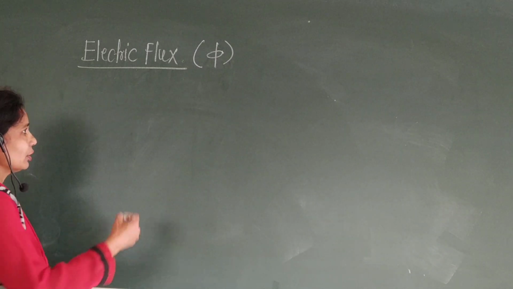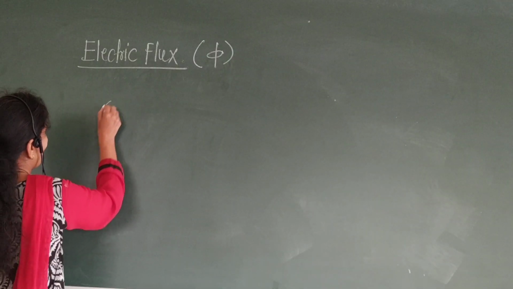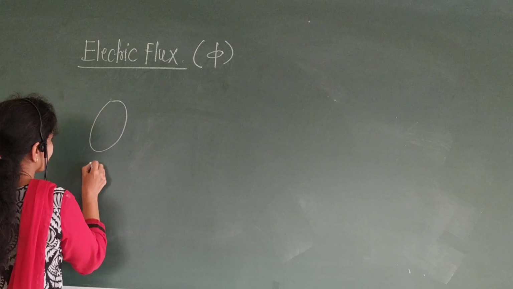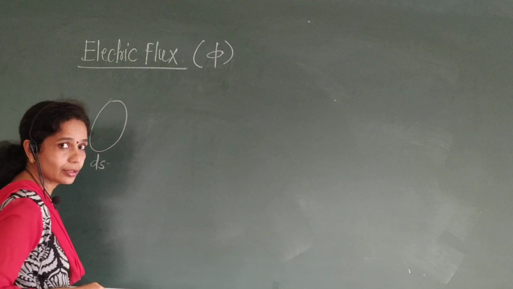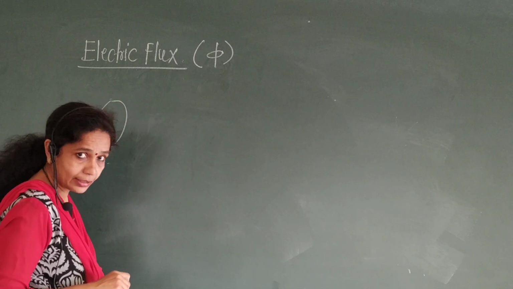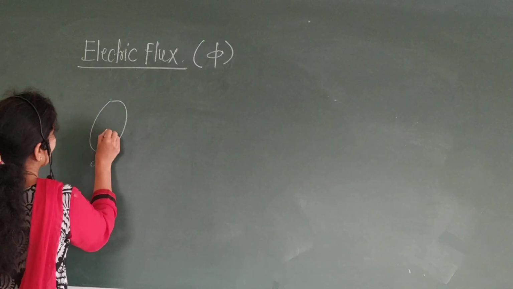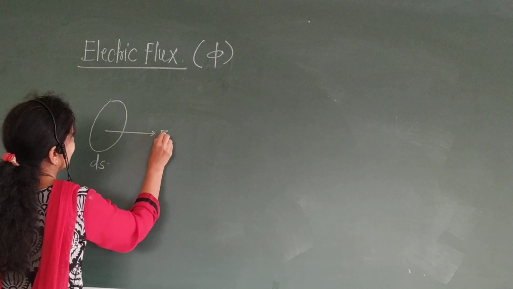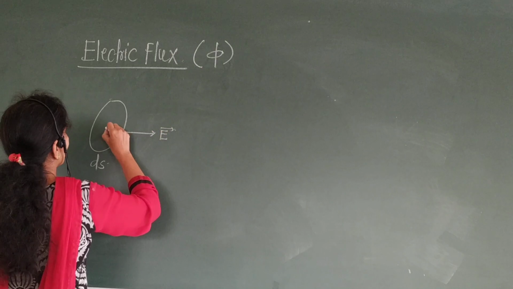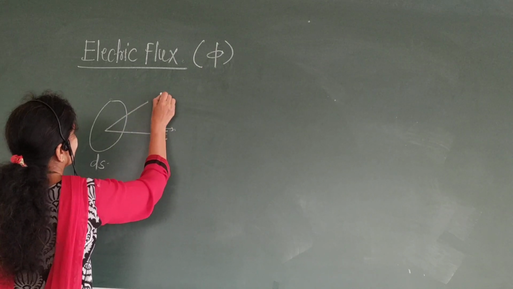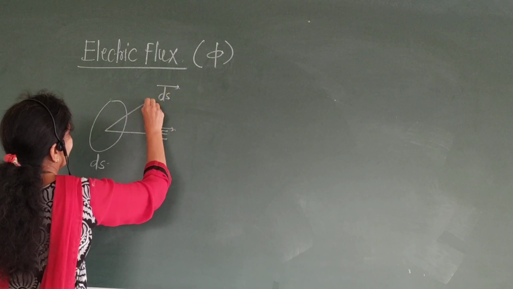Okay, suppose we consider a small area ds in an electric field. Then this is the direction of the electric field, this is the area ds.